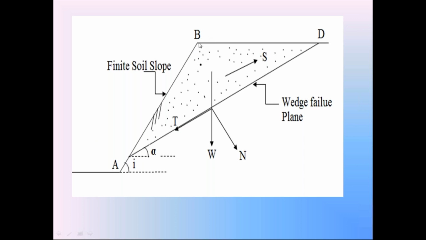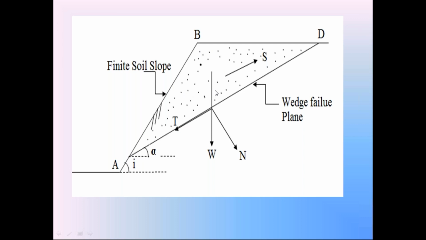So if this finite soil slope AB is subjected to failure along this plane surface AD, we call this failure the wedge failure. This portion of soil ABD is called the wedge.